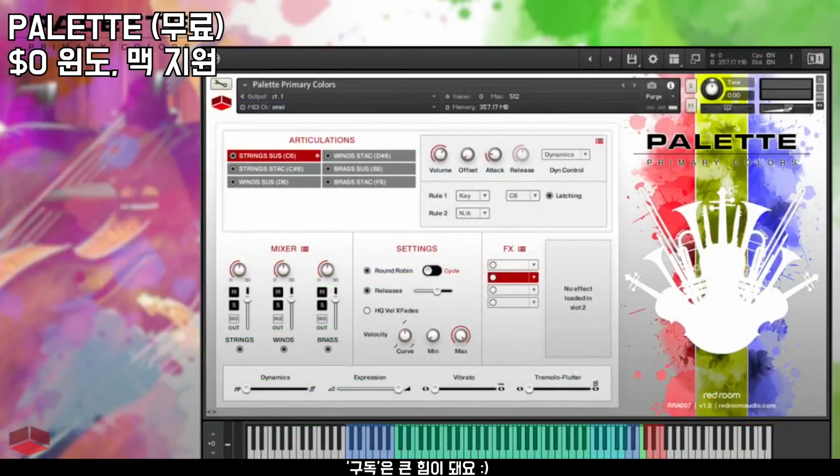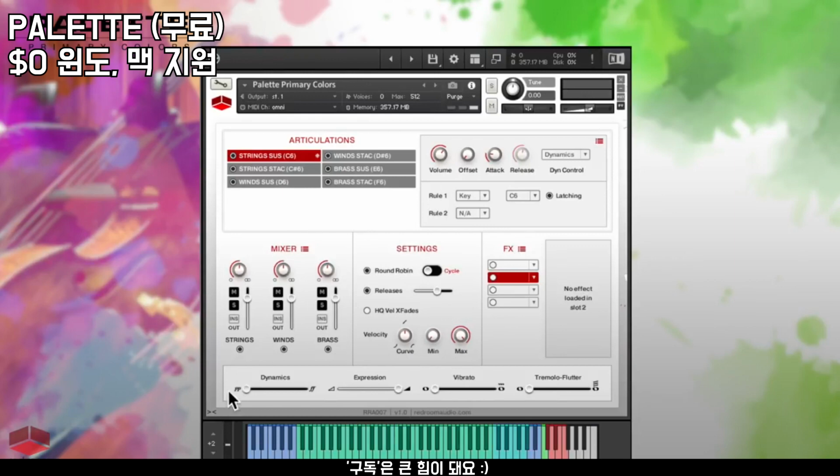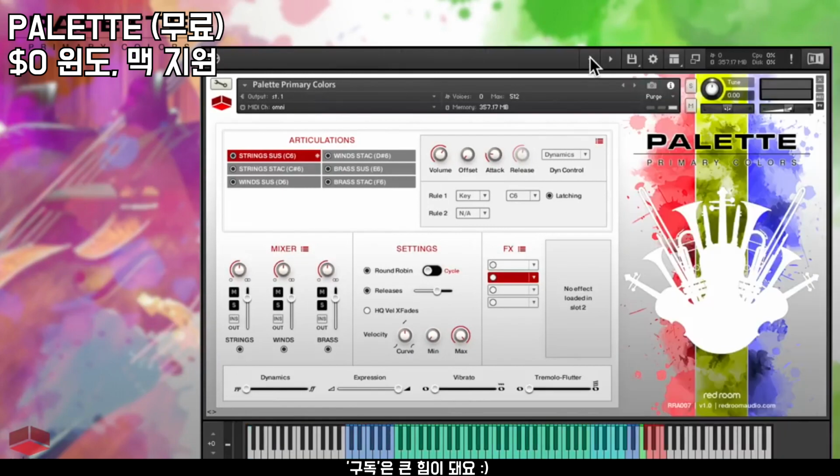Primary Colors runs in the full version of KONTAKT 5.7.3 and above, and makes use of its widescreen GUI. And you can minimize it to save screen real estate by clicking the little arrows in the lower left corner here, and then click the exclamation point up here. To go back to full width, just repeat the process. The patch contains just the sustain and staccato articulations for strings, woodwinds, and brass, but they have the same dynamic layers and round robins you'll get in the larger palette libraries.